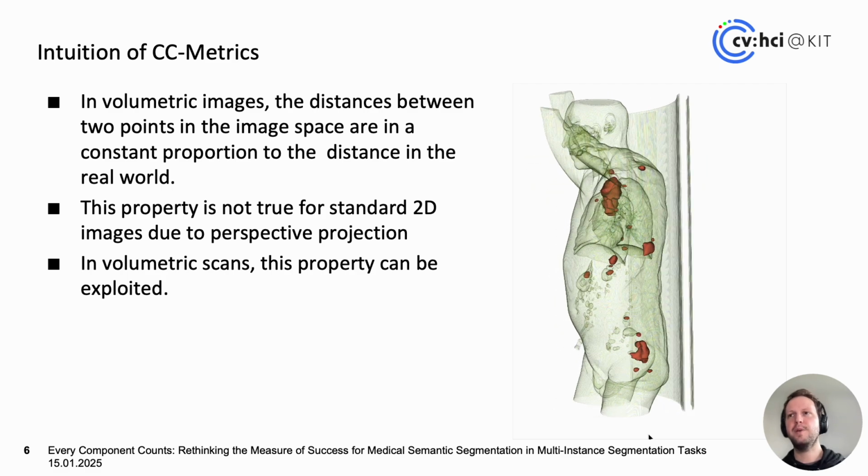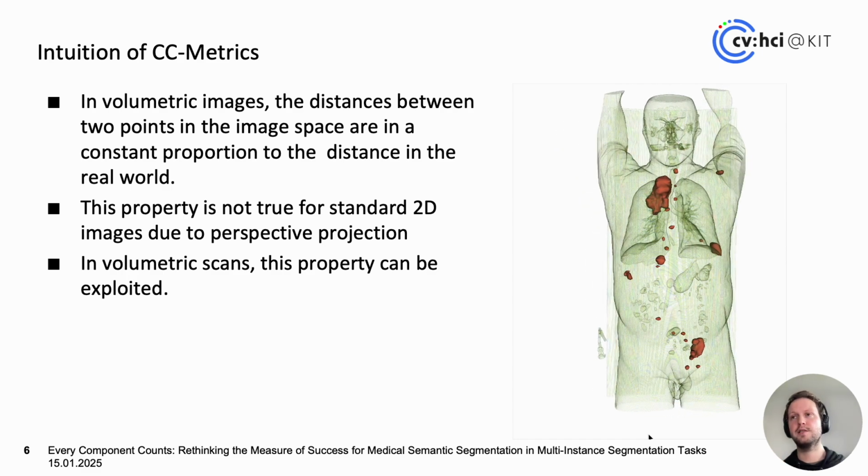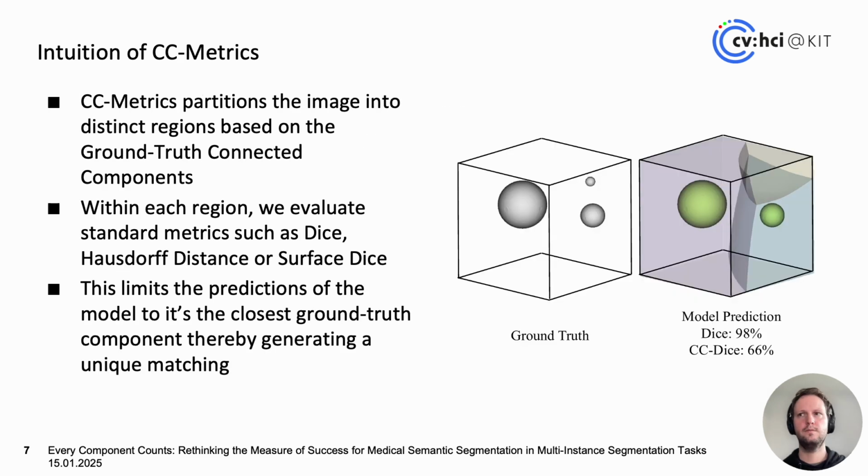For example, in perspective 2D images, this is not really the case. In the foreground, two pixels may represent objects that are 1 centimeter apart in the real world, whereas in the background of the image, they may be a kilometer apart from each other. This property can be exploited, and this is also what we do in CC metrics. This observation is the cornerstone on which we build the CC metrics evaluation protocol.